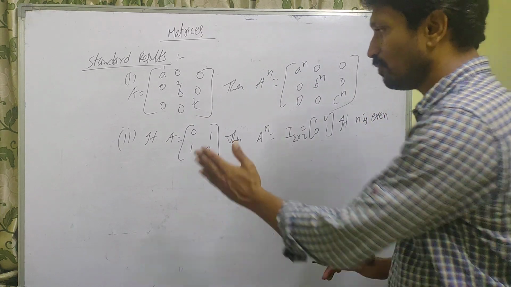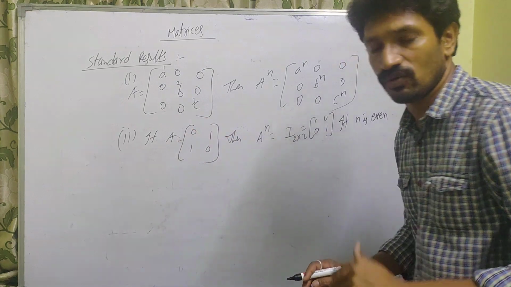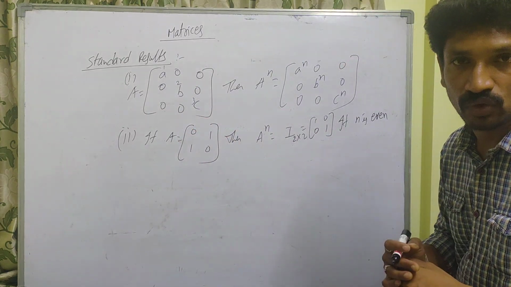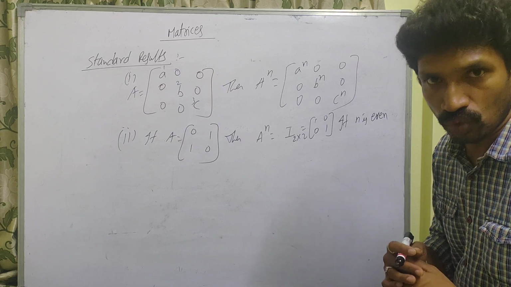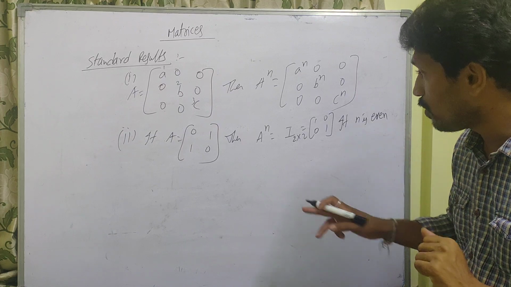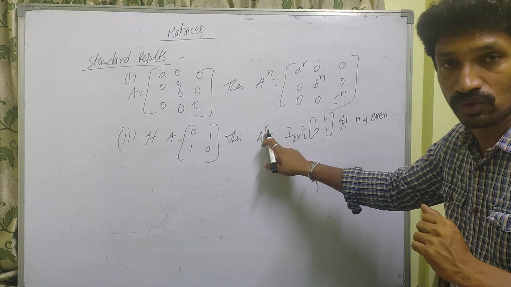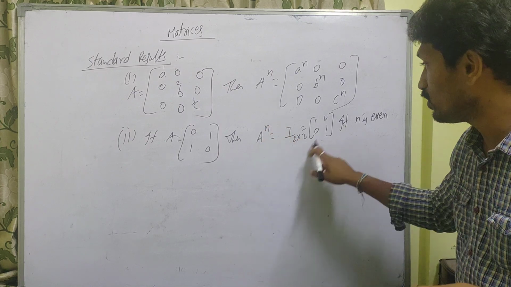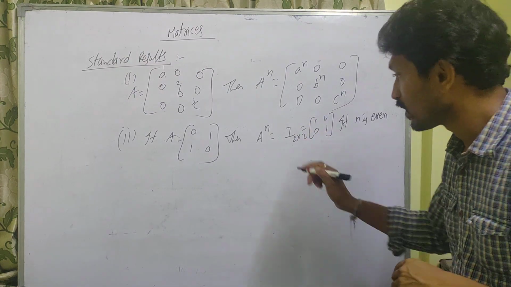Remember, suppose they give A equal to 0 1 1 0, find the matrix A power 2022. Here n is 2022, which is an even number, so the answer is I only.